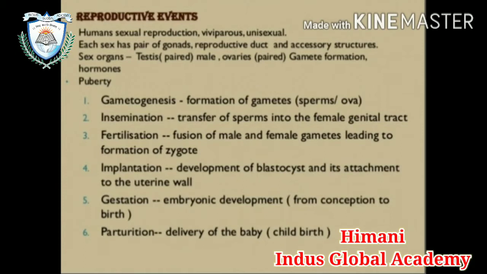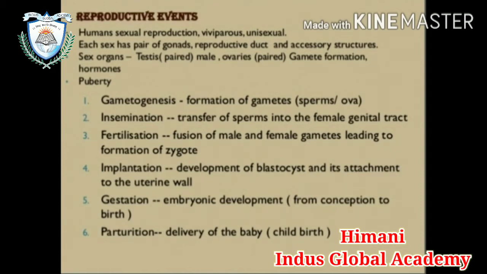So first is gametogenesis. It is the formation of the gametes. Gametes like sperm, which are found in the male, and ova, found in the female. Second, insemination. It is the transfer of sperm into the female genital tract. This occurs after gamete formation.